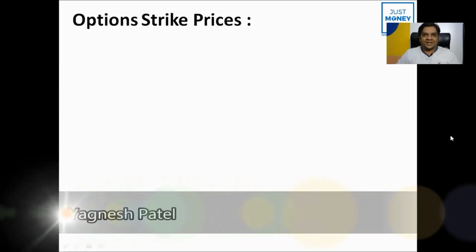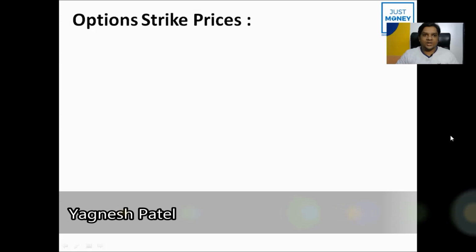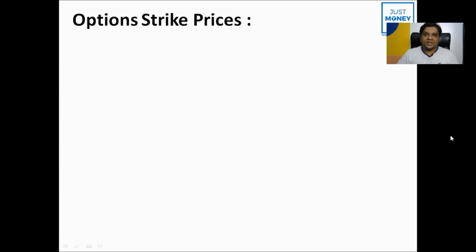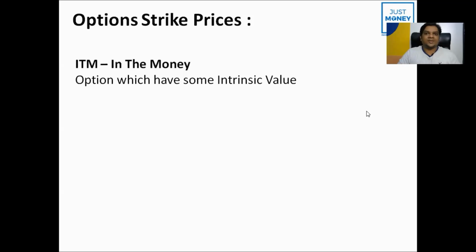Welcome to the screen, and in this video we are going to learn option strike prices: in the money, at the money, or out of the money. So how are we going to categorize these three types of option strike prices? Let's learn. The first one is in the money options, the strike price which we have chosen for Nifty, Bank Nifty, or maybe for some particular stocks. Then it is in the money options, also options which have some intrinsic value.